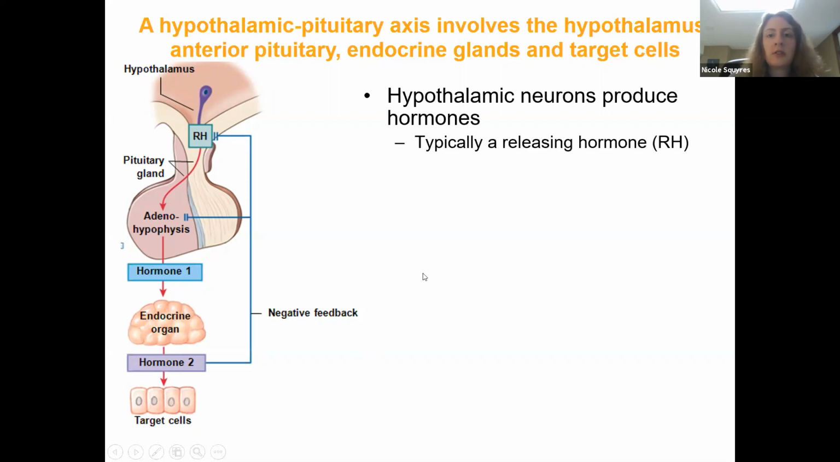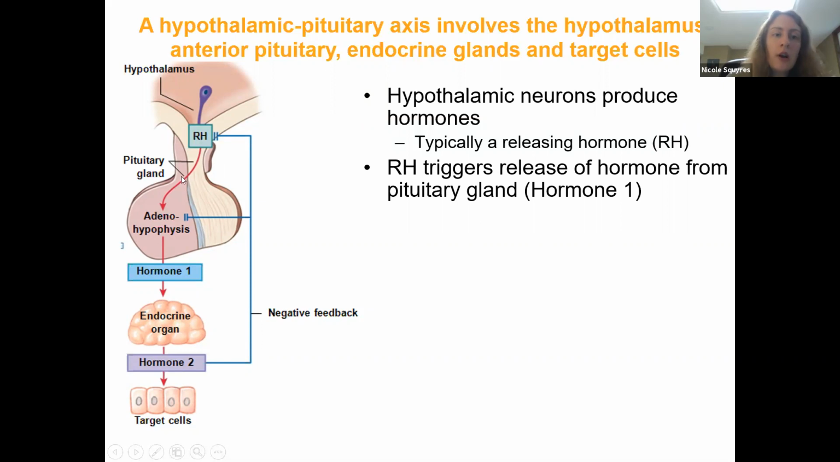Okay, so typically what happens is, in the hypothalamus, there are actually neurons that produce hormones. This is pretty cool. That's a pretty unique type of neuron, right, that is producing hormones. Typically, it is some type of releasing hormone, so it'll have an RH in it. So RH, a releasing hormone, is created by the hypothalamus. RH is going to trigger the anterior pituitary gland to release a hormone, which we'll call hormone 1 here. So RH triggers the release of hormone 1.